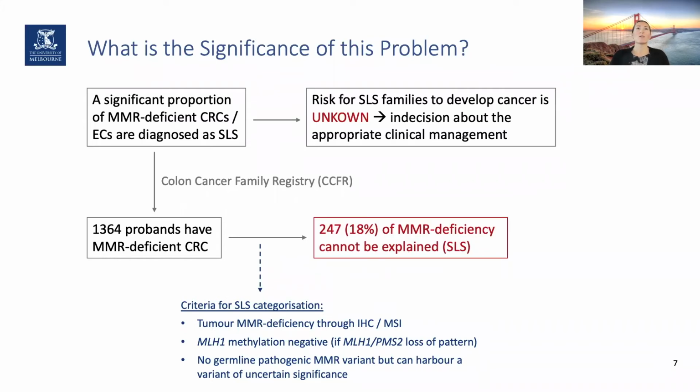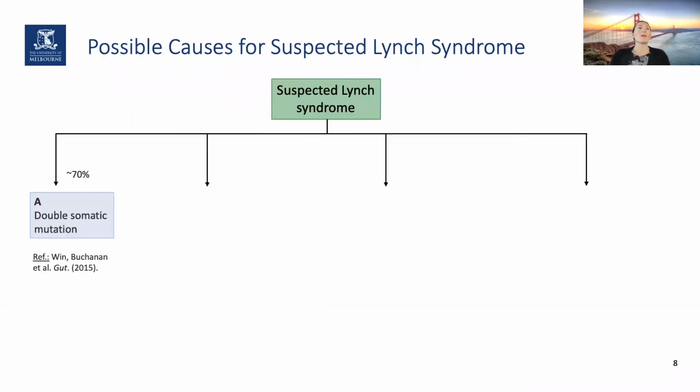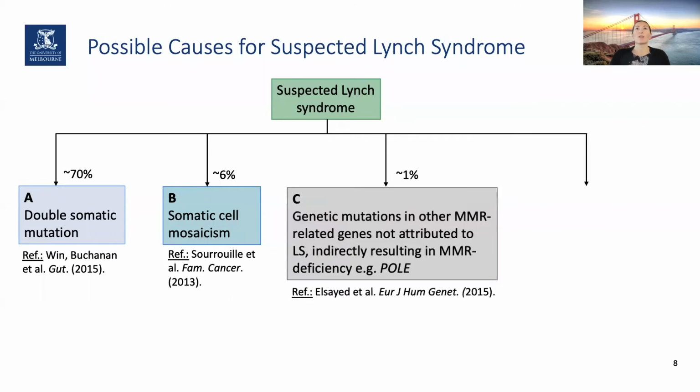So this gives a total of 247, or 18%, of MMR-deficient cancers, which we currently cannot explain. When looking at the literature, 70% is thought to be caused by double somatic mutation. 6% are thought to be caused by somatic mosaicism. Around 1% is thought to be caused by genes which are not yet associated with Lynch syndrome, but which can indirectly result in MMR deficiency, such as POLE.